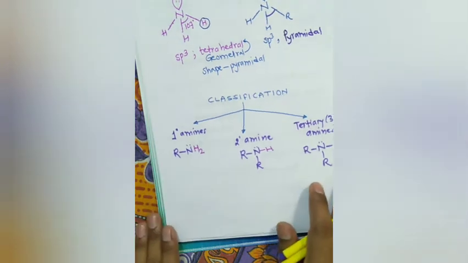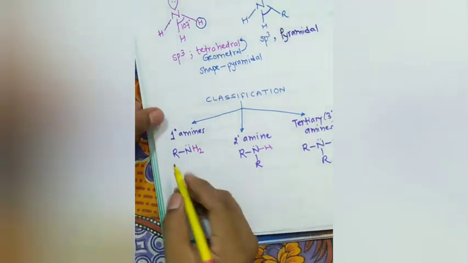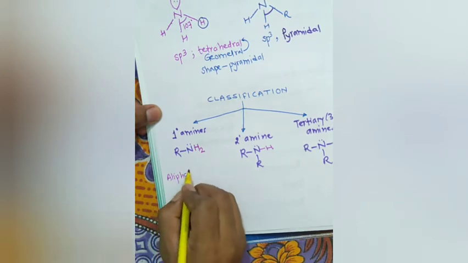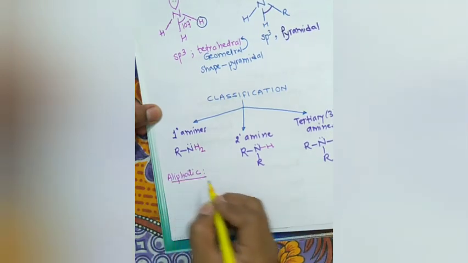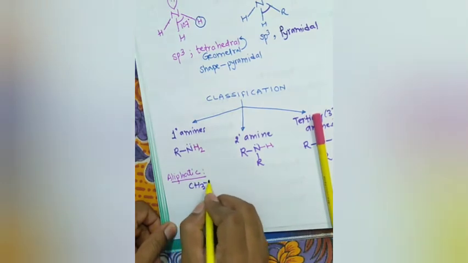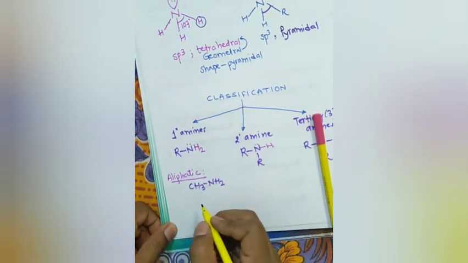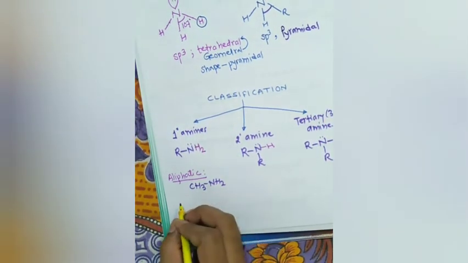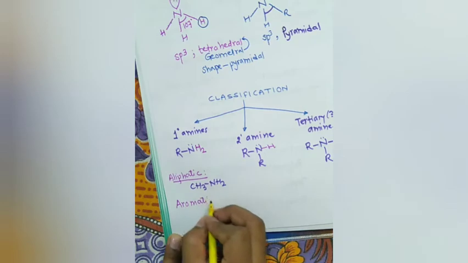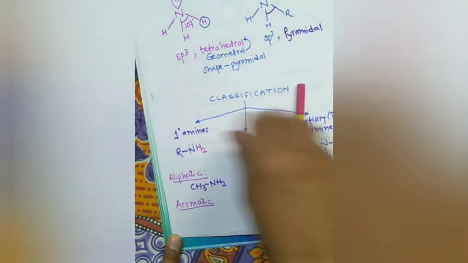Now, again, primary amines can be aliphatic and aromatic. Aliphatic primary amine means the R group is alkyl. So alkyl group, for example methanamine, ethanamine, and so on. Aromatic primary amines, for example aniline.